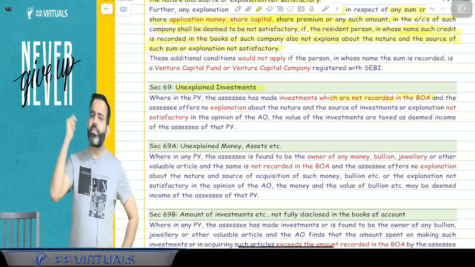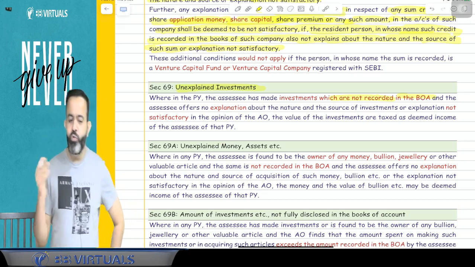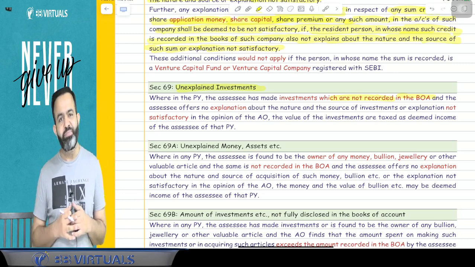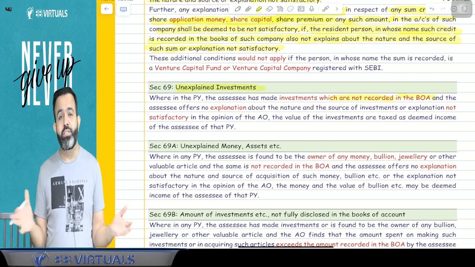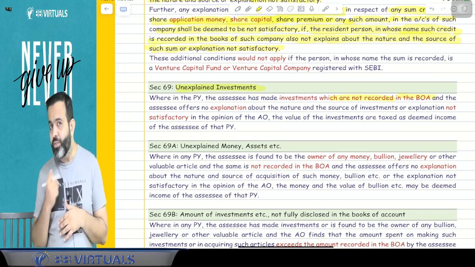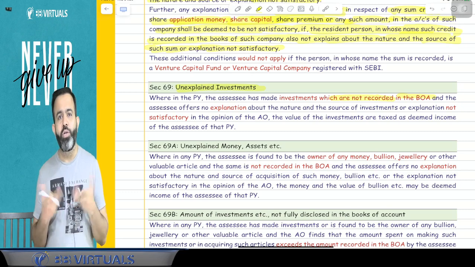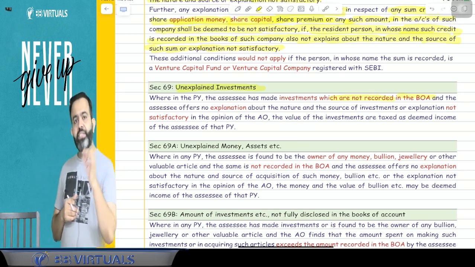Or suppose Meghna constructed a house in Kerala, in a beautiful city, and spent 5 crore on construction. So an investment is made in the house. They ask where you got this money. If you are not able to explain, then guys, this will be treated as your income.